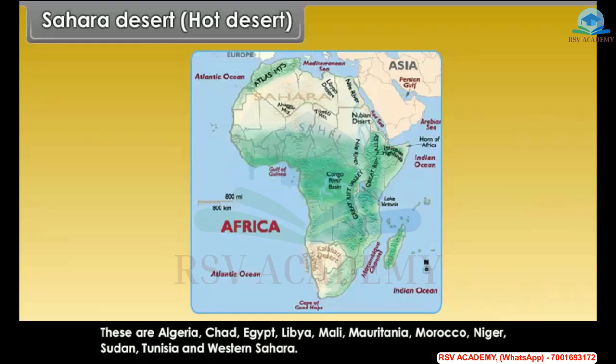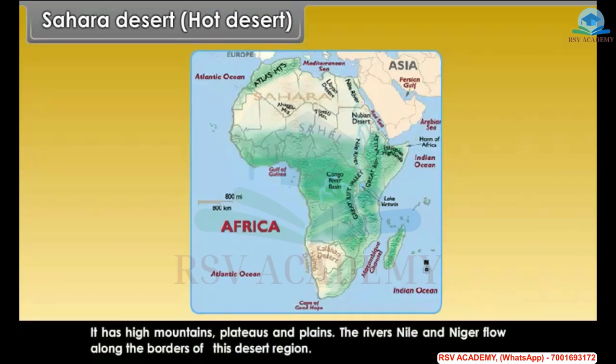These are Algeria, Chad, Egypt, Libya, Mali, Mauritania, Morocco, Niger, Sudan, Tunisia, and Western Sahara. It has high mountains, plateaus and plains. The rivers Nile and Niger flow along the borders of this desert region.